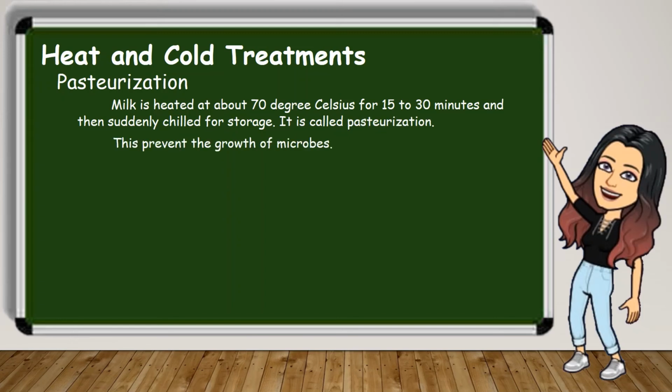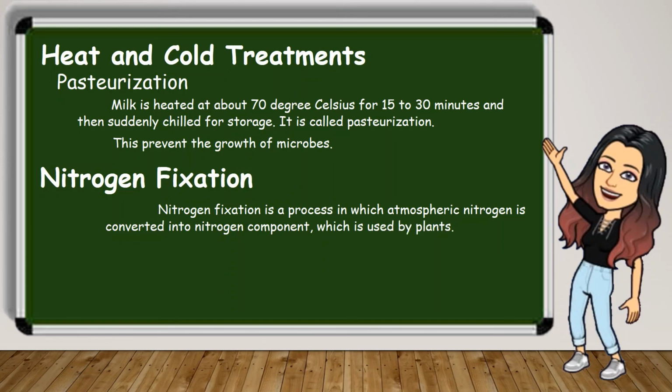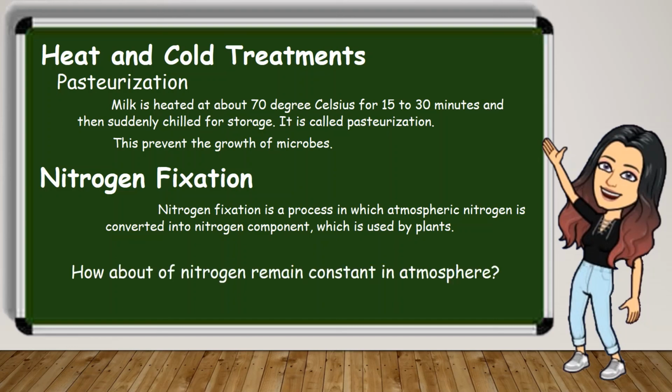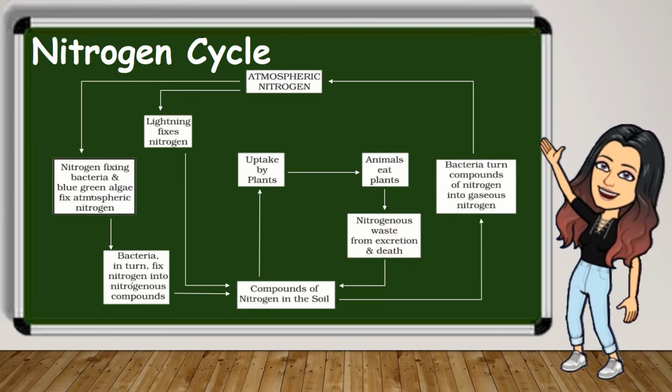Well, there are some microbes which help in nitrogen fixation. Nitrogen fixation is a process in which atmospheric nitrogen is converted into nitrogen compounds, which are used by plants. If nitrogen is used by plants, then how does nitrogen remain constant in the atmosphere? For that we need to look at the nitrogen cycle. This cycle will explain how nitrogen remains constant. Our atmosphere has 78% nitrogen gas.